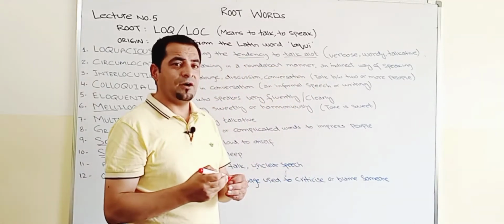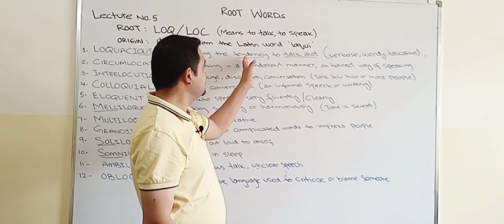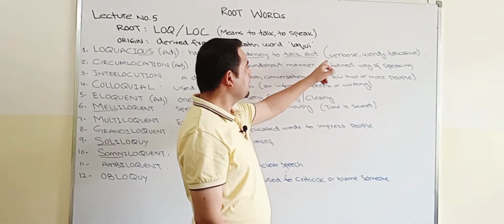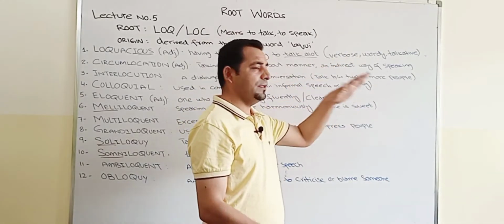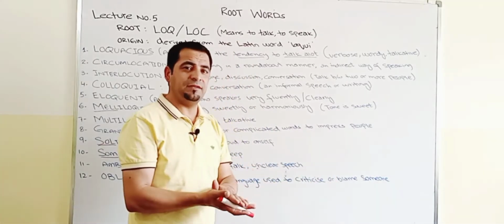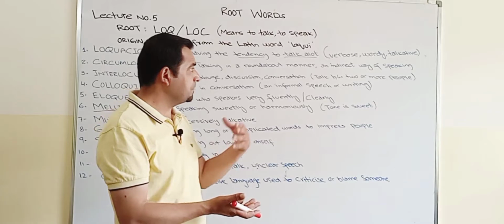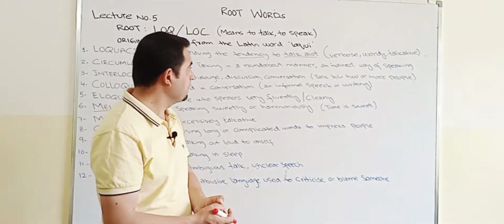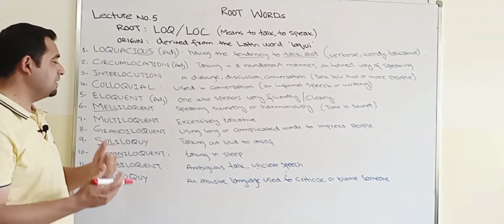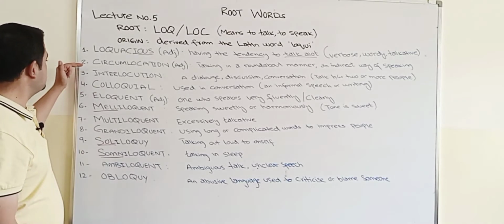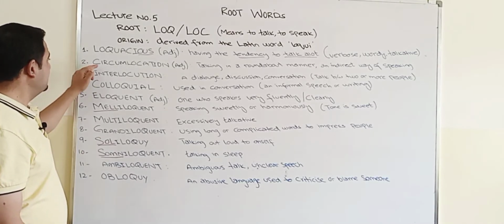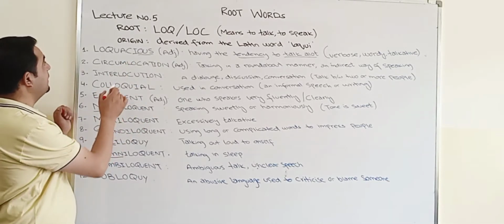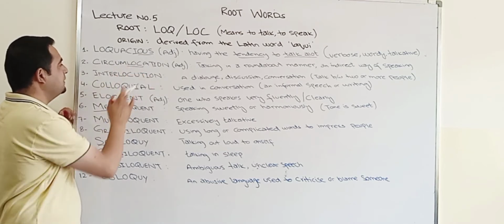So let's talk about some of the synonyms related to someone who talks a lot. We could use some alternative words like verbose, wordy, or talkative. So someone who speaks a lot, you may call that person a verbose, wordy, or talkative person, right? So the first word we've done is loquacious. Now moving to the second word, circumlocution. Circumlocution. Now we could see that the root LOC is here, right?